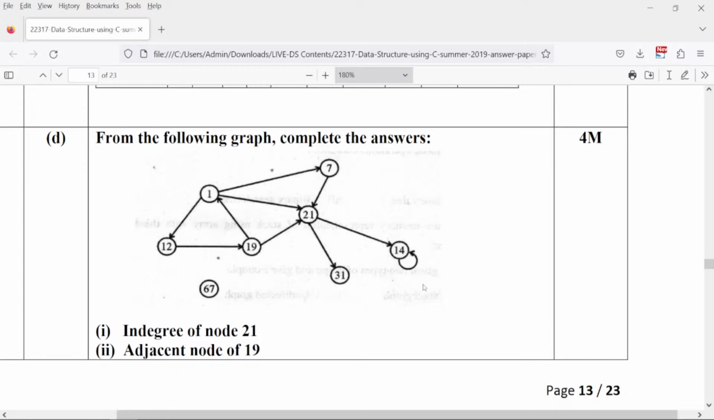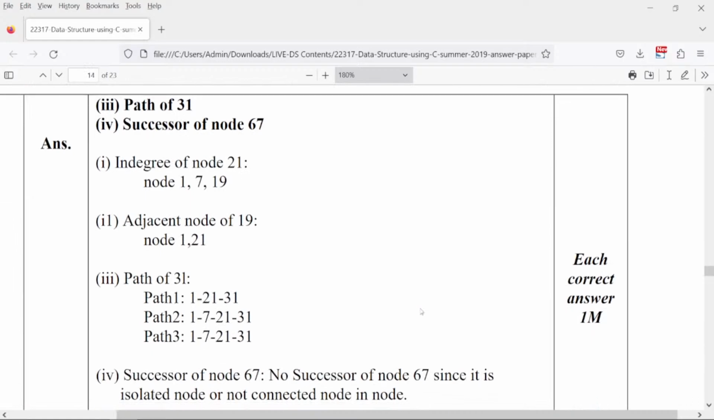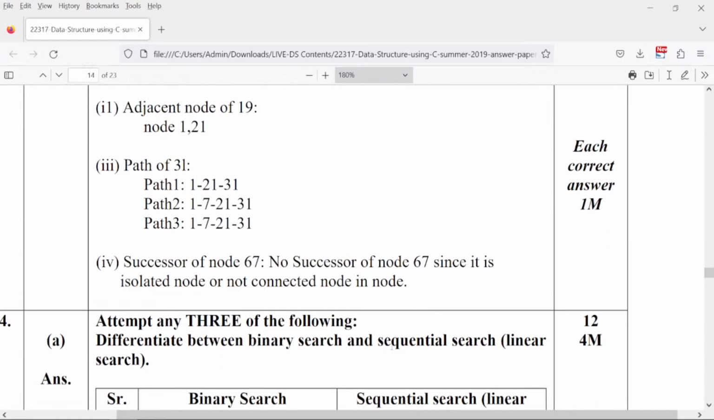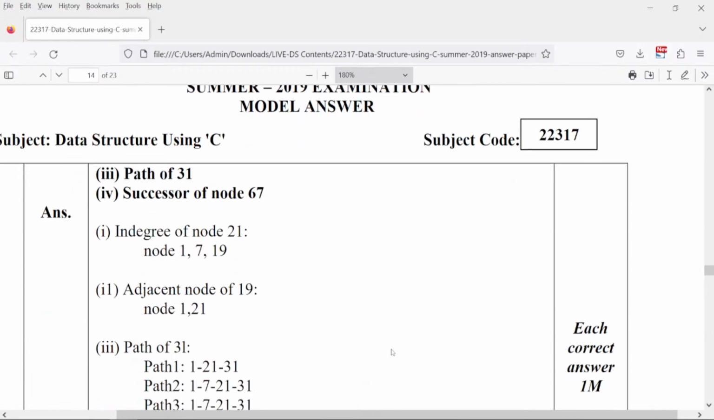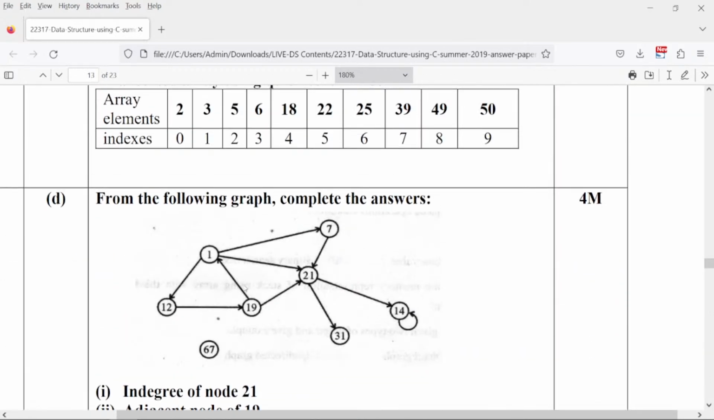One and 21. Any other answer? Two? No. How can two be? 1 and 21. Why are you saying 1 and 21, students?